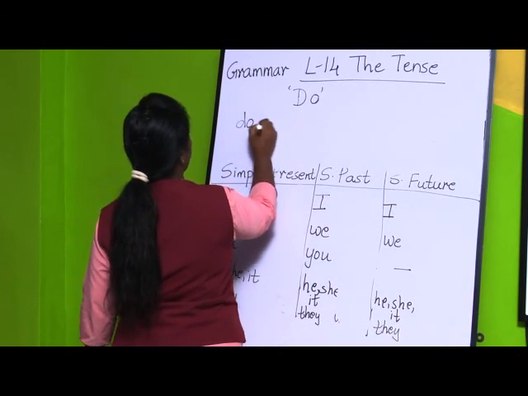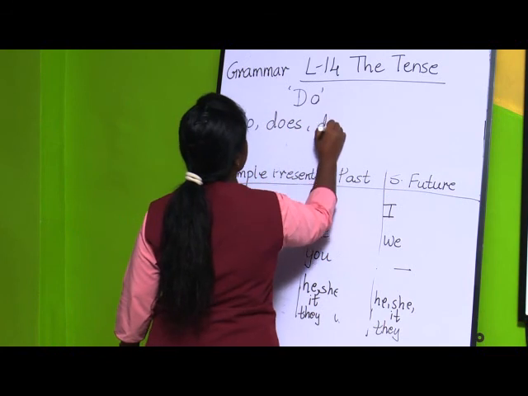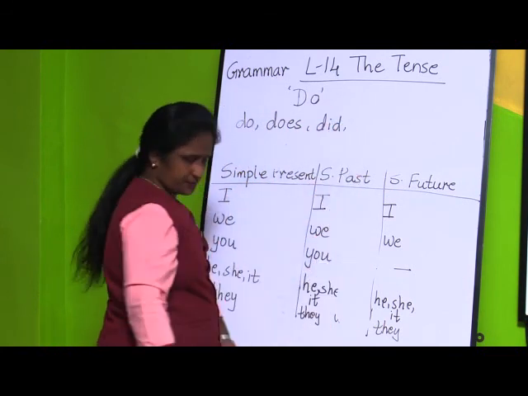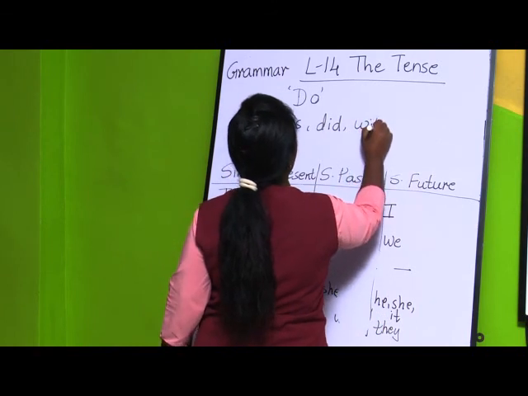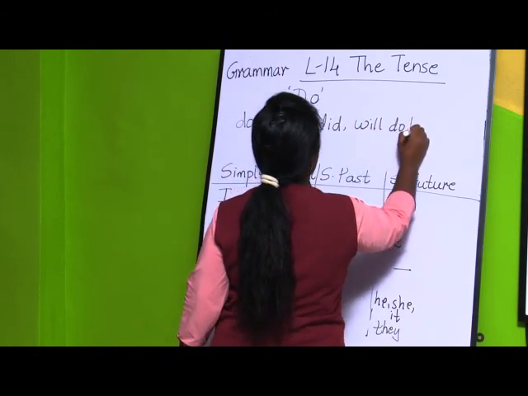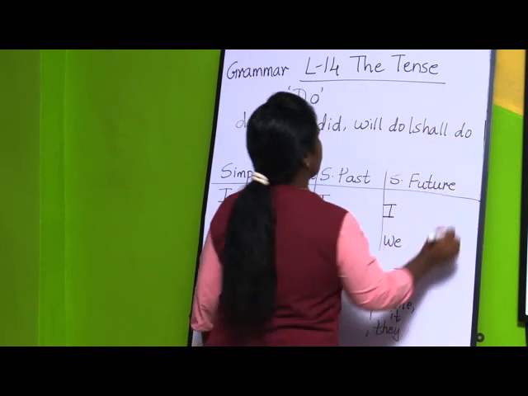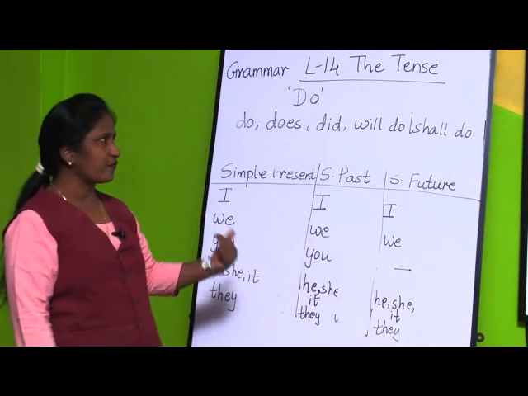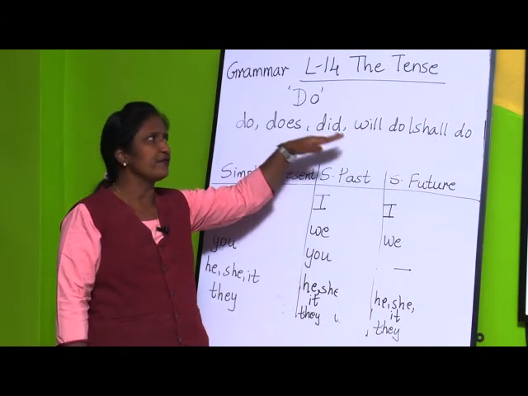The do form of verbs are do, does, did, and will do or shall do. We have seen be form of verbs, now we will be seeing do form of verbs, that is do, does, did, will do, shall do.